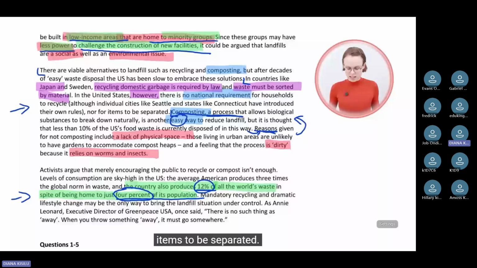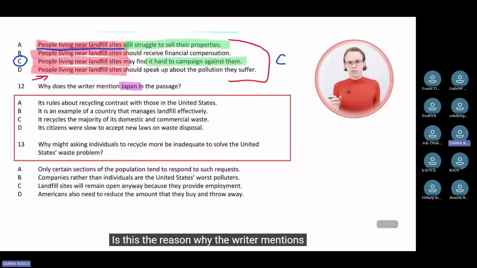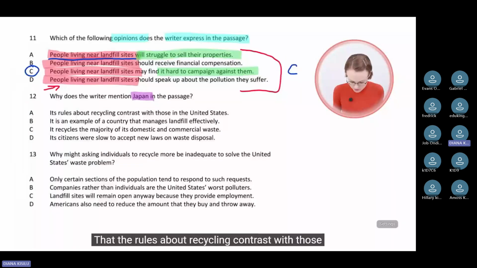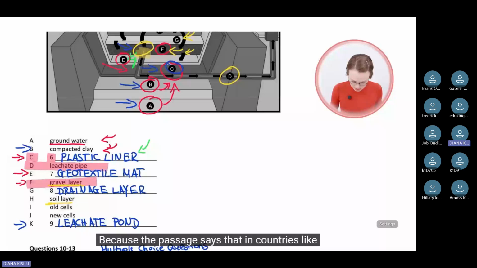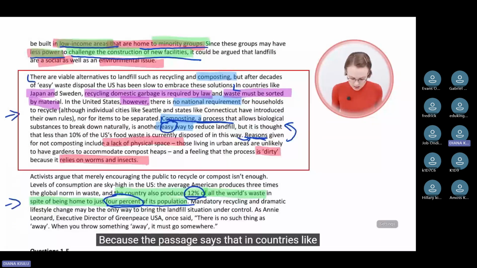A, its rules about recycling contrast with those in the United States. Is this the reason why the writer mentions Japan in the passage, that the rules about recycling contrast with those in the United States? This seems correct, right? Because the passage says that in countries like Japan and Sweden, recycling domestic garbage is required by law. So the rules relating to garbage are different, because here it says in the United States, however.